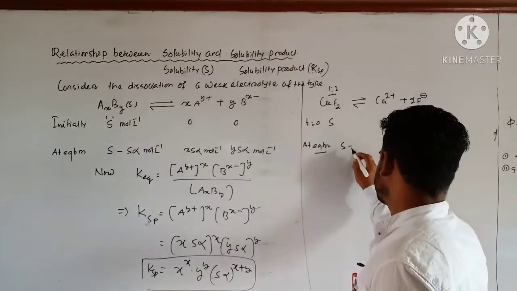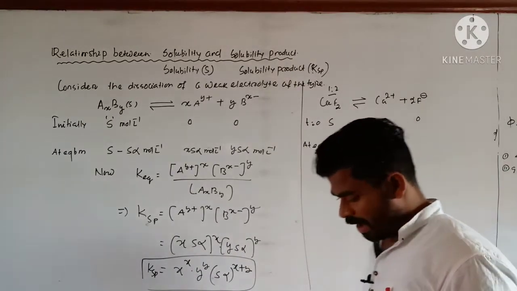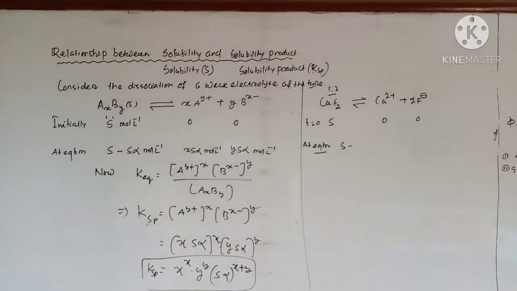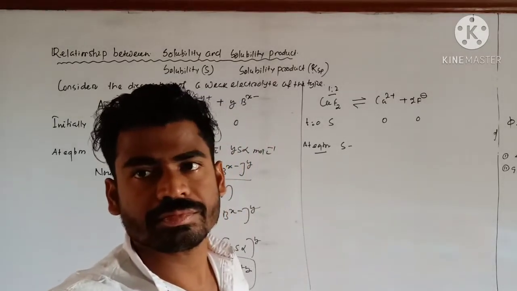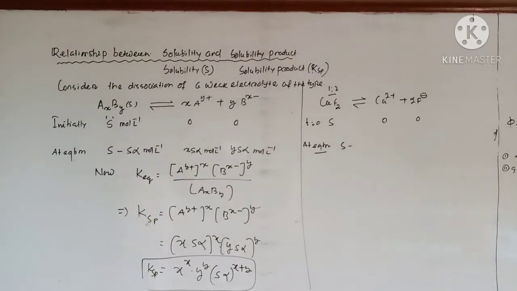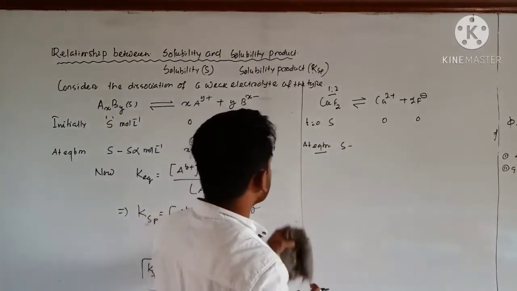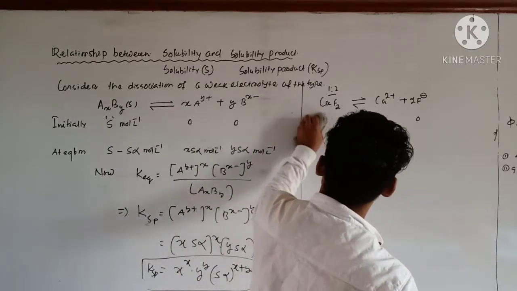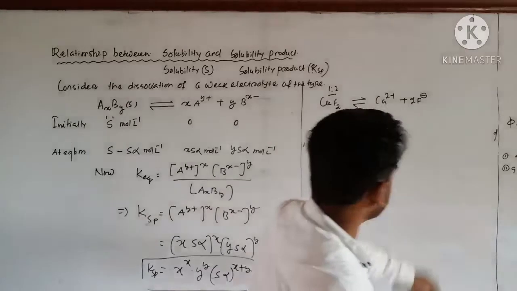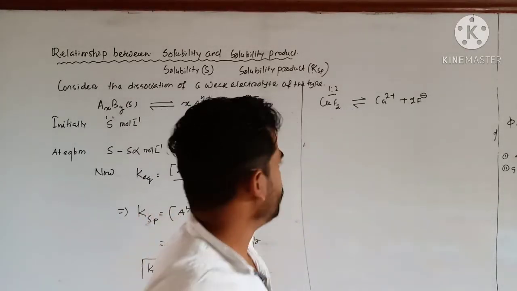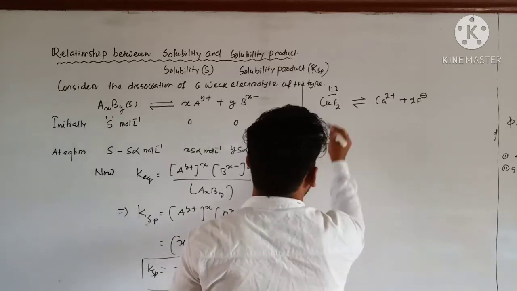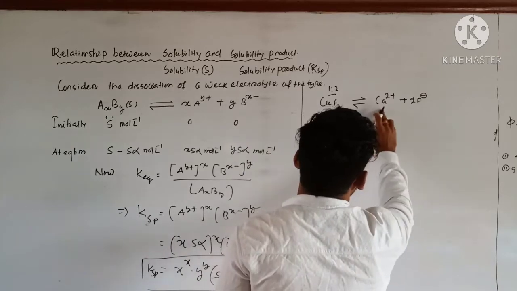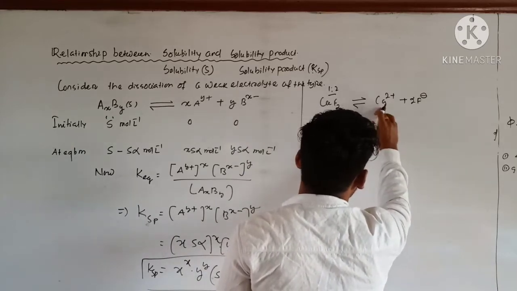Let's say solubility, alpha is the degree of dissociation or degree of ionization. So here, student, you see at equilibrium, if S mole per liter is its solubility, then it will form 1 mole dissolved.